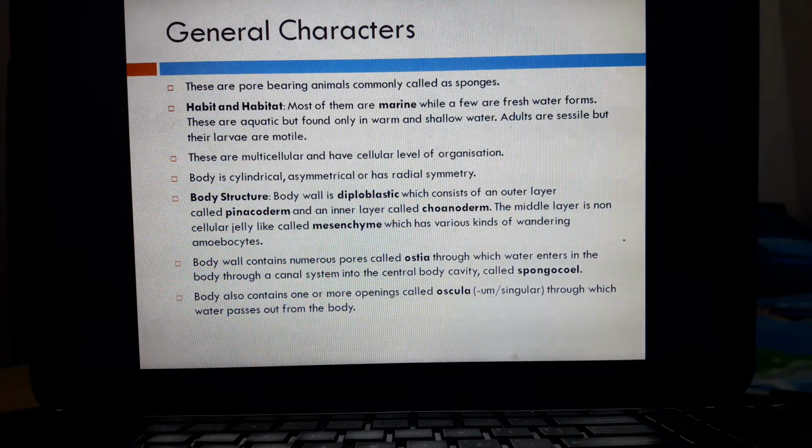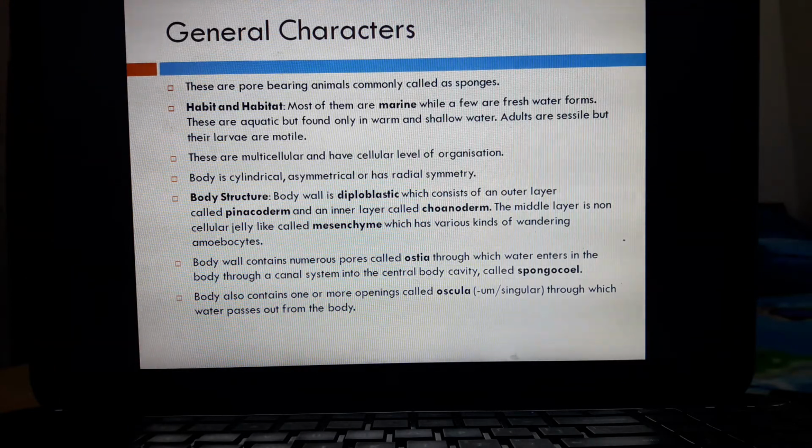Motile means move from one place to another. The advantage of their larvae being motile is that these larvae move from one place to another, set up their colonies in another place, and in this way they avoid overcrowding.